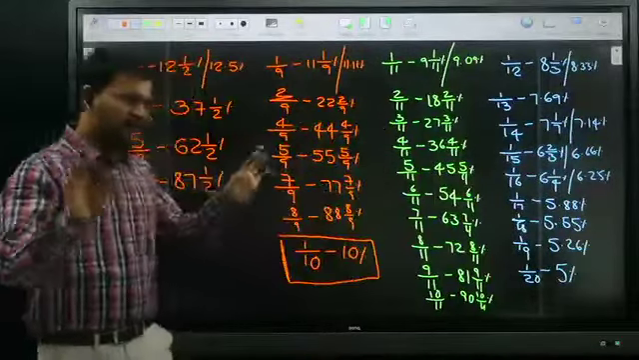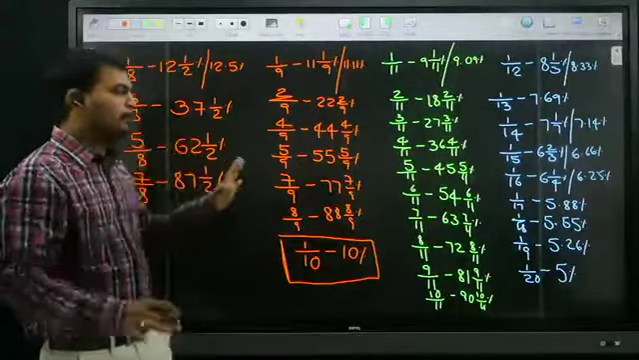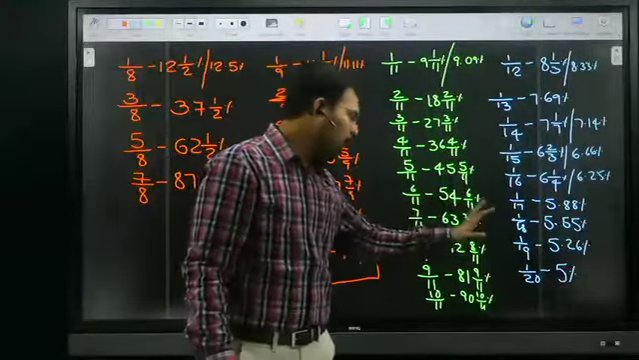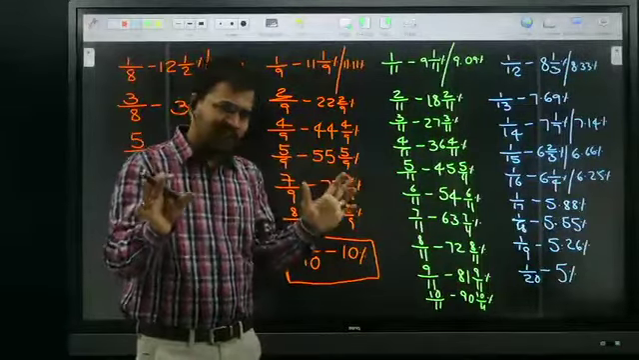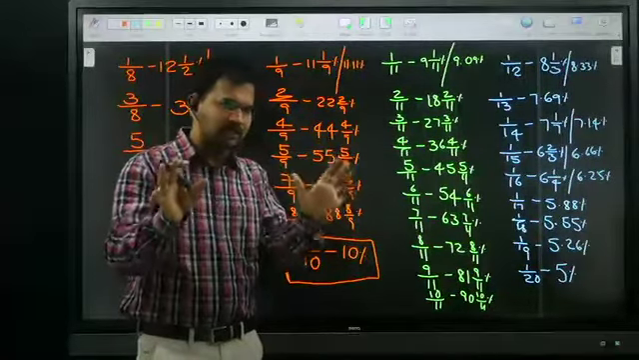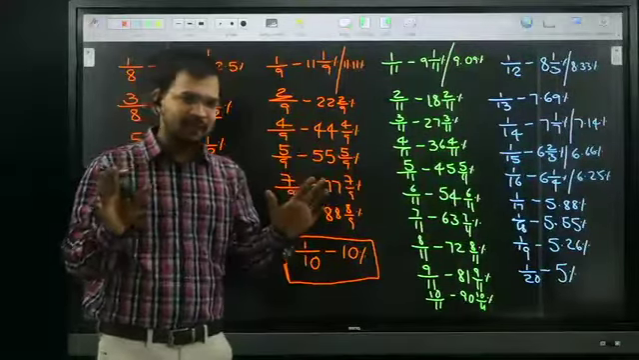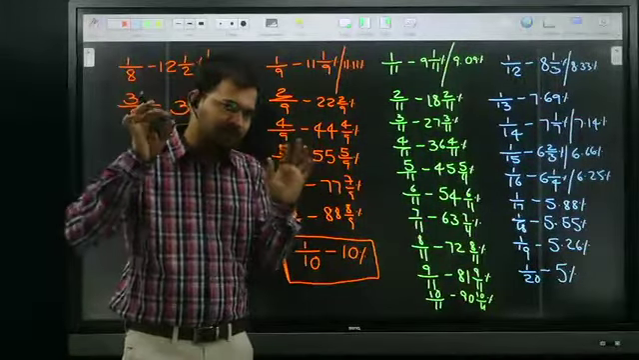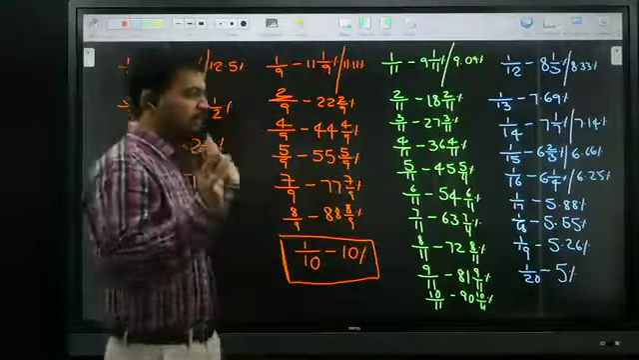For any competitive exam, up to 11 compulsory, but try to remember up to 20. Okay? So this fraction table will help a lot in quantitative aptitude. We are going to apply this fraction table almost in each and every chapter in quantitative aptitude. It's very, very important.